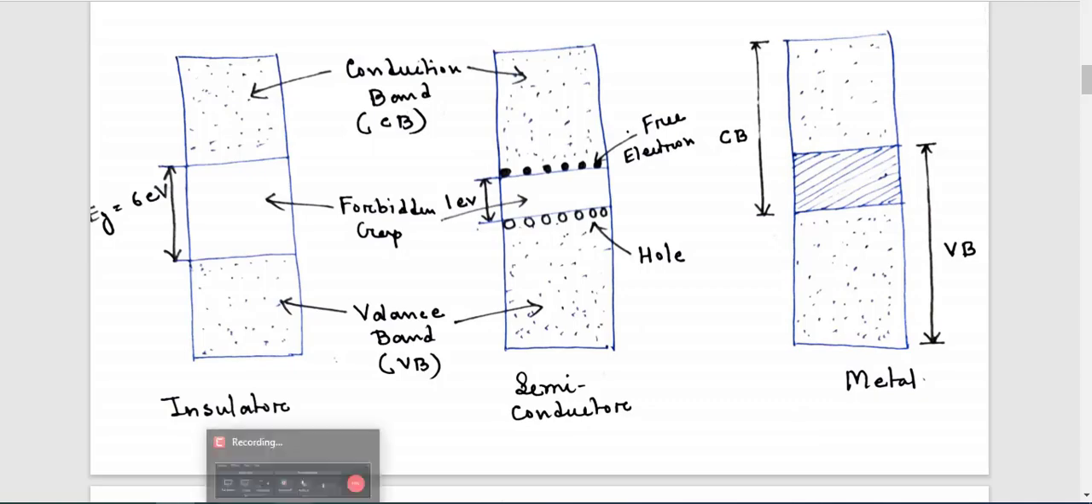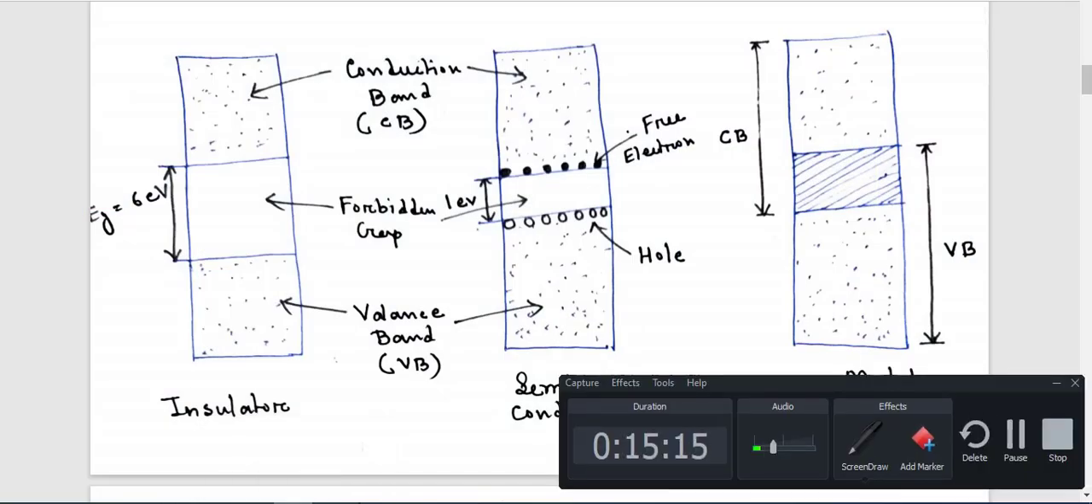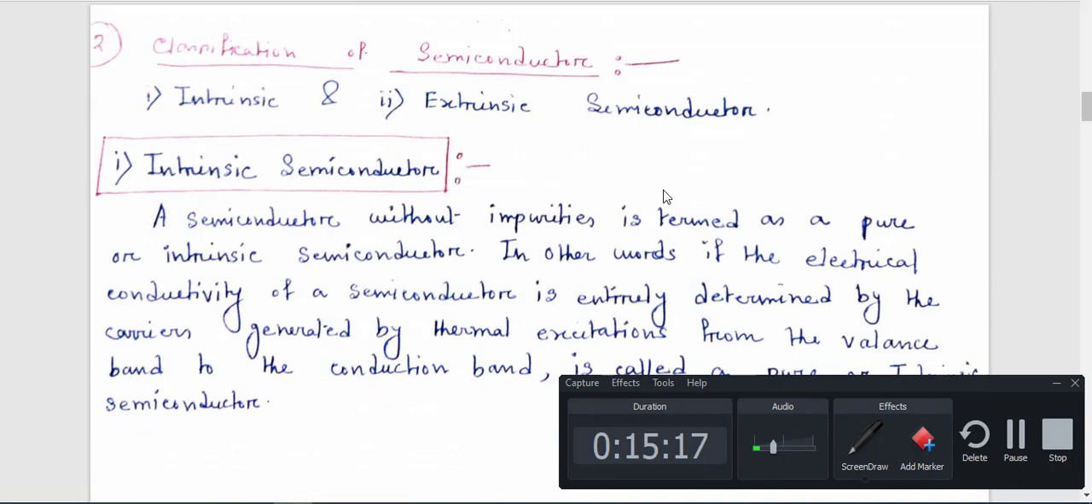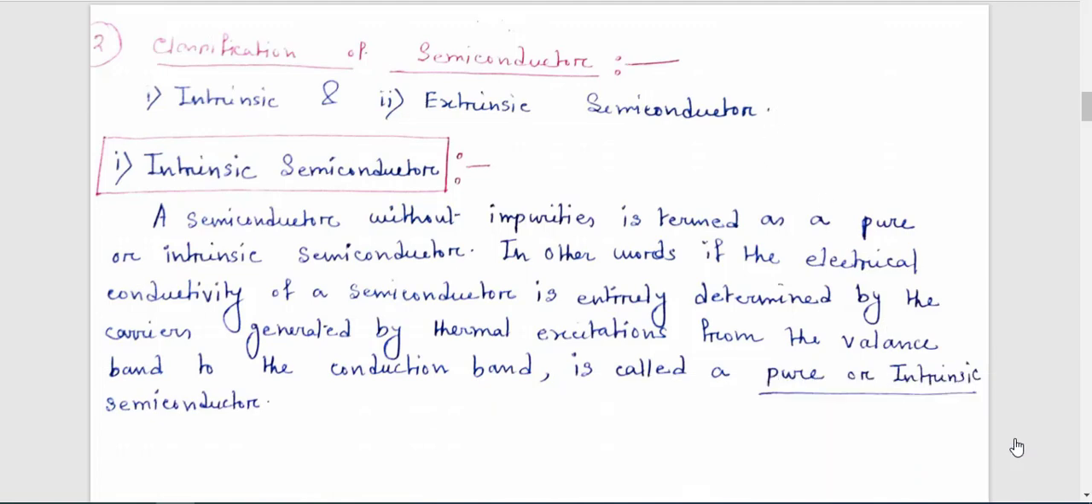Next come to the next topic, that is characteristics and classification of semiconductor. That means how can you classify semiconductors. Basically there are two types of semiconductor. One is intrinsic semiconductor and another is extrinsic semiconductor. Intrinsic semiconductor is also known as pure semiconductor, and extrinsic semiconductor is also known as impure semiconductor or doped semiconductor.